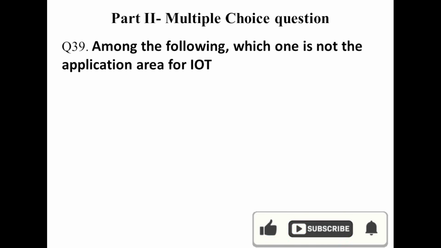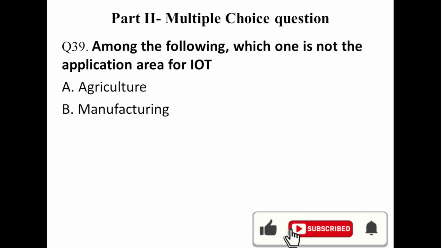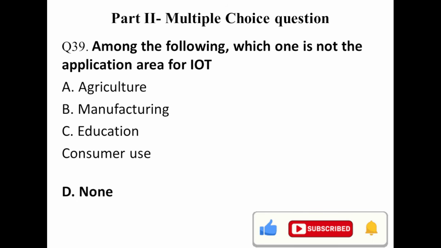Question number 39. Among the following, which one is not an application area of IoT? Agriculture, this is a main application area. Manufacturing, also a main application area. Education, a main application area. Consumer use, a main application area. None are application areas. None, you can see.